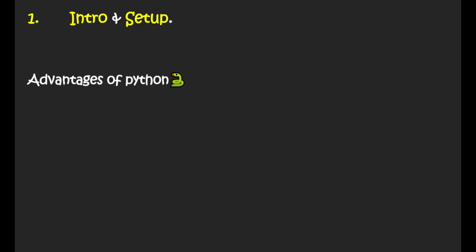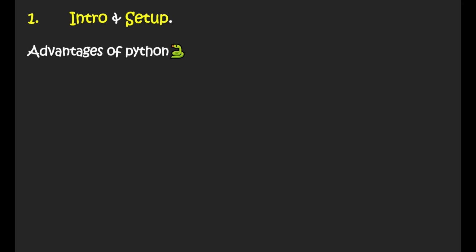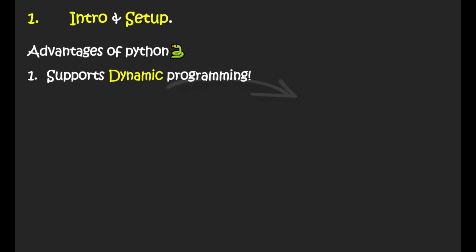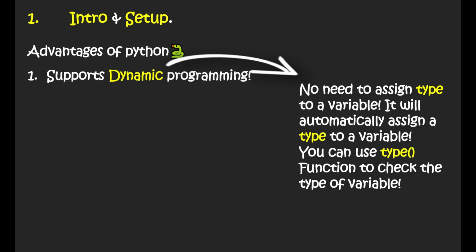Alright, so now let's have a look at the advantages of using Python. So the very first advantage is it supports dynamic programming. So what is dynamic programming? Well, dynamic programming means that you don't need to assign a type to a variable. So let's say you are printing 1 plus 1. Python code will directly understand this. When we are typing 1 plus 1, we are talking about integers, that is numbers, and the output would be 2.